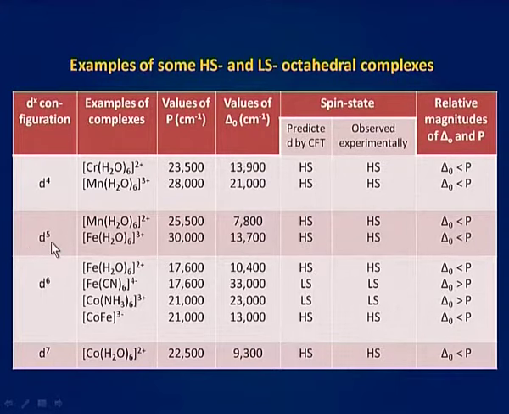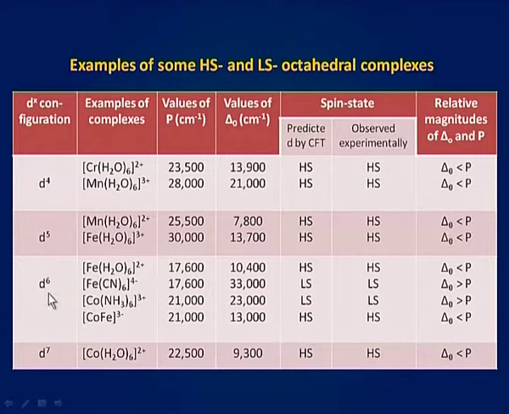For d5 configuration, for [Fe(H2O)6]3+, we can see that delta O is less than P. Here also CFT predicts a high spin complex and experimental facts also say that a high spin complex is formed.